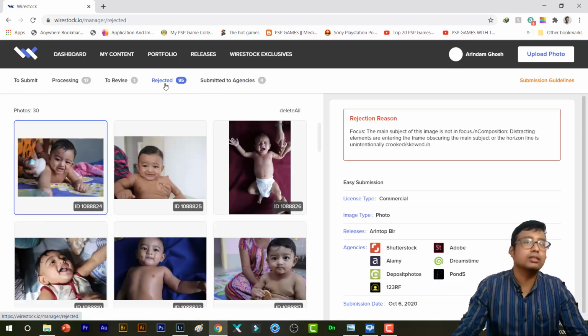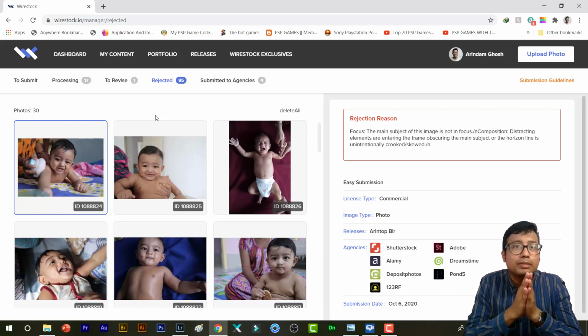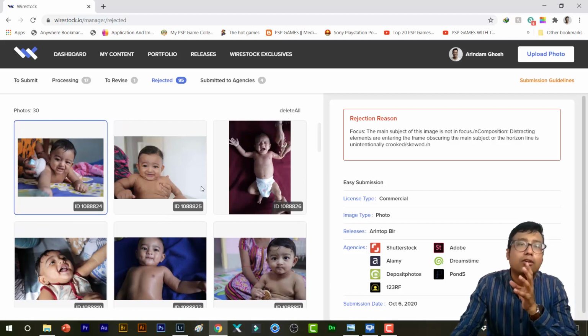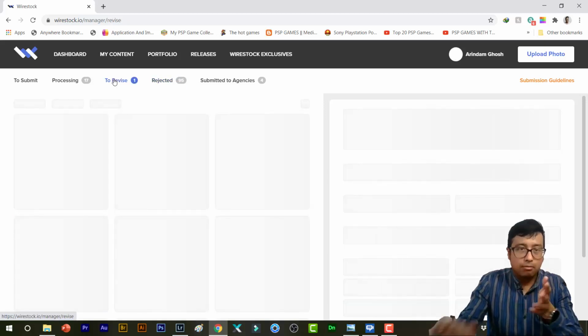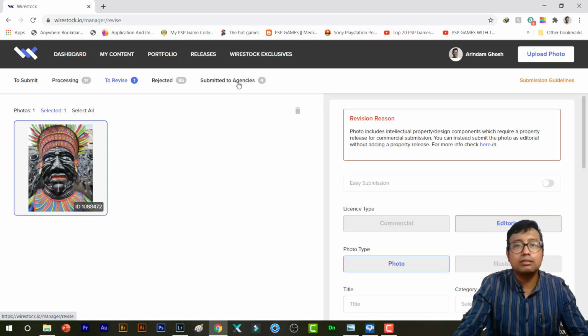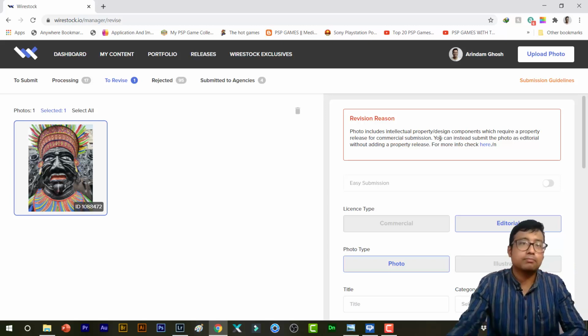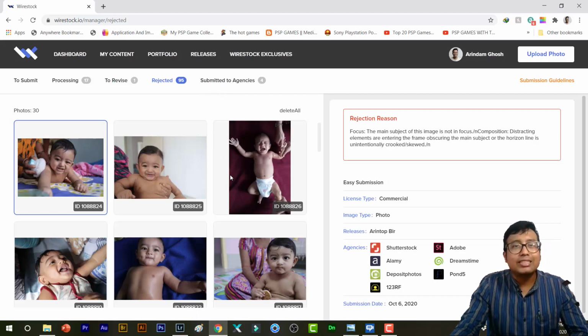The problem with Wirestock is they will submit your photos together at once to every agency. If one of them rejects, your photo is rejected. It will not be submitted. So imagine 95 out of 100 photos being rejected, which has just happened with me. One photo was submitted. The key error that came was revision. Revision reason means it contains intellectual property, and you need to upload a property release. I did not have a property release. Fine. So 95 of those 100 photos have been rejected.